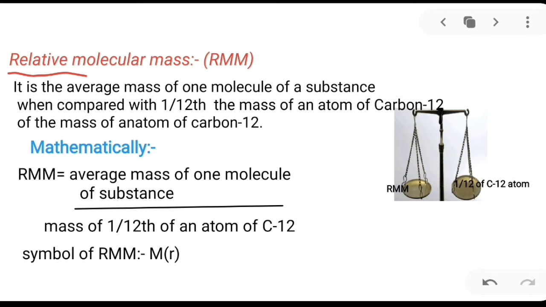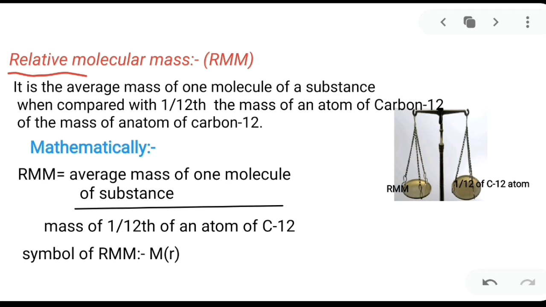I will take a 1 kg unit on one side of my beam balance and put the brinjals in another pan. Now I am comparing, relating two masses. Like this, when we relate the mass of a molecule with a standard unit, we call it relative molecular mass.